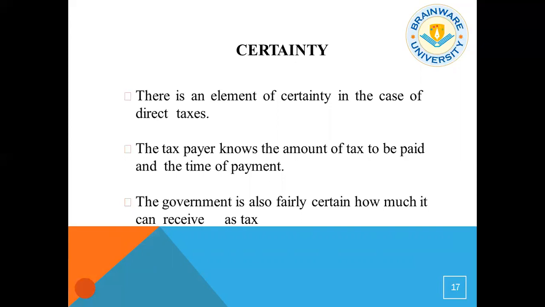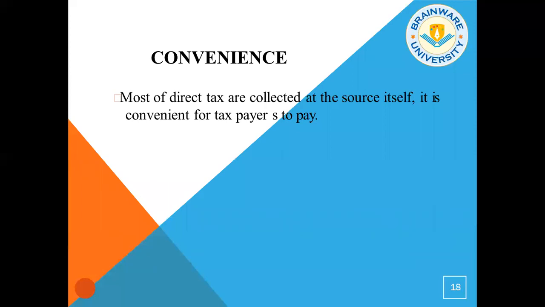So the taxpayer is certain how much he will pay, and the government also knows how much tax revenue it is going to collect in every financial year from its population. So there is certainty from both ends, the taxpayer's point of view and the government's point of view. And obviously, there is convenience.